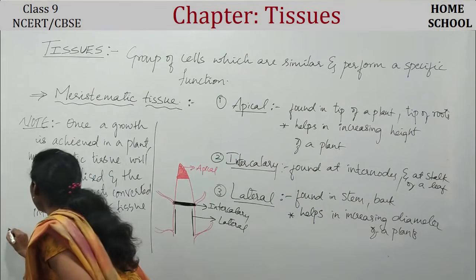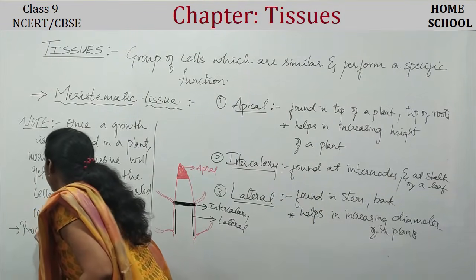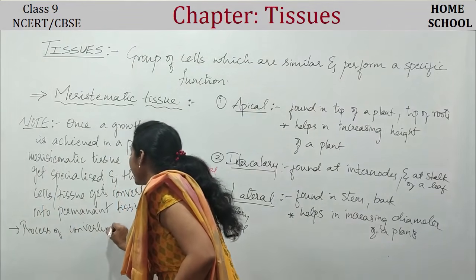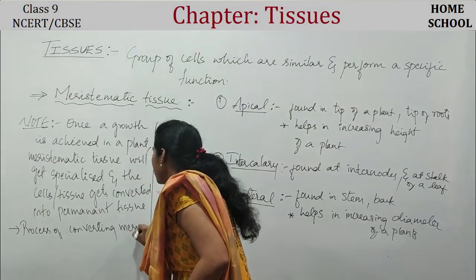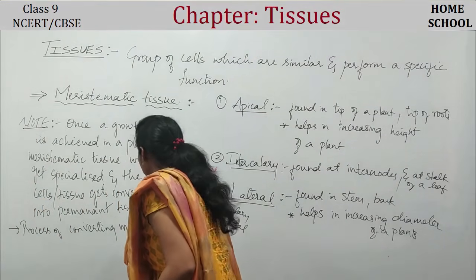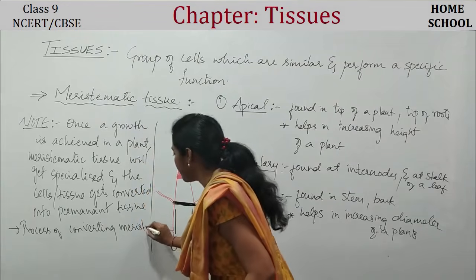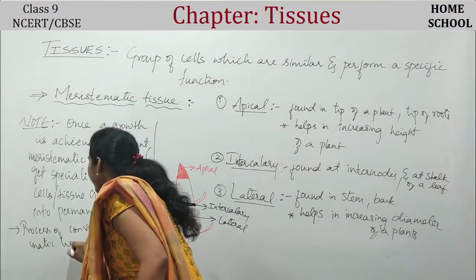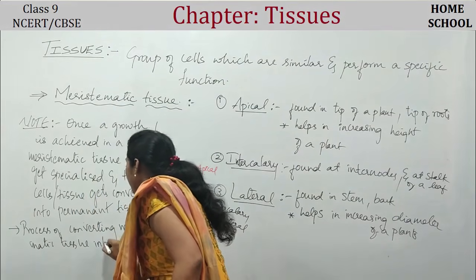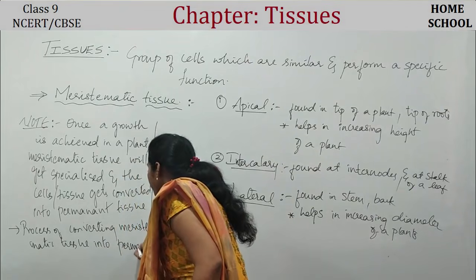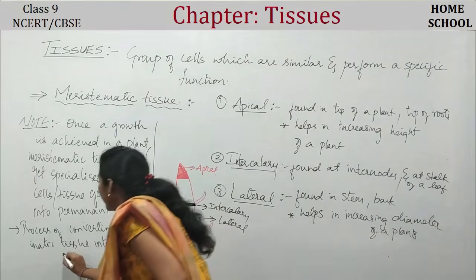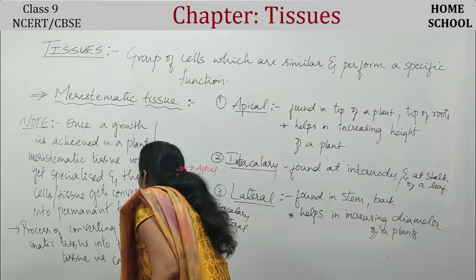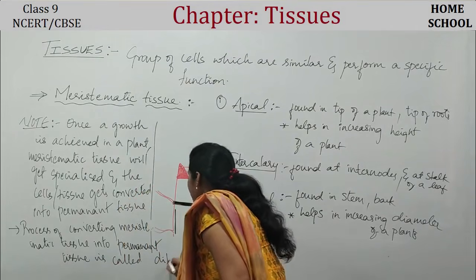Clear? So write down carefully, guys. Process of converting meristematic tissue into permanent tissue is called differentiation.